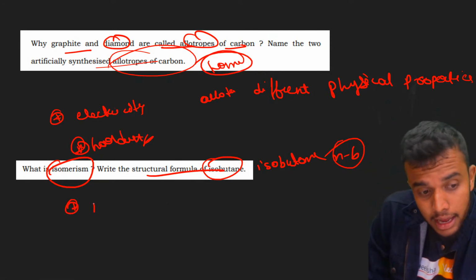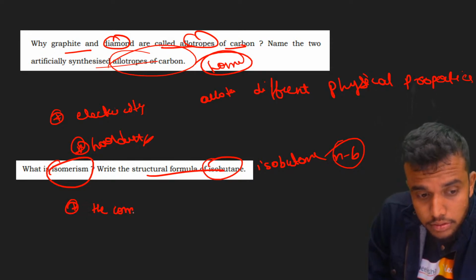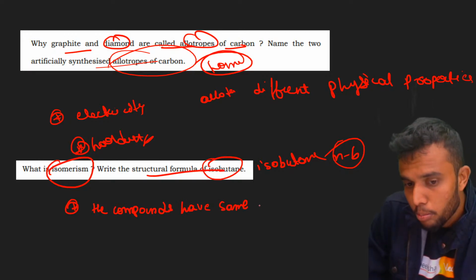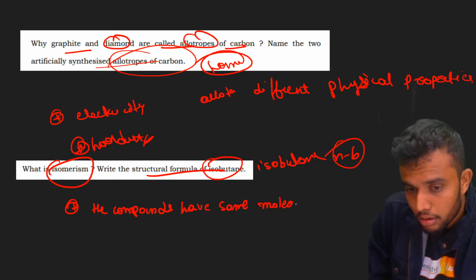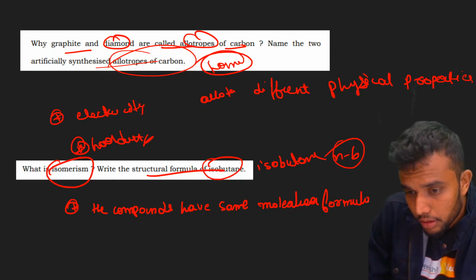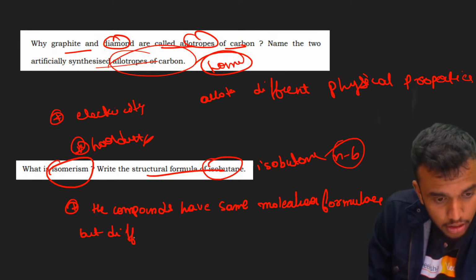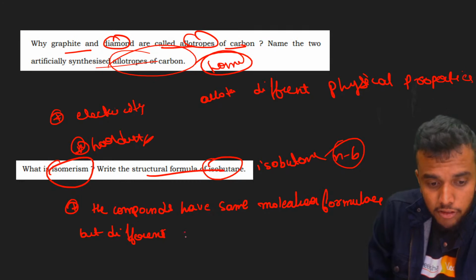Isomerism is nothing but compounds having the same molecular formula but different structural formulae.